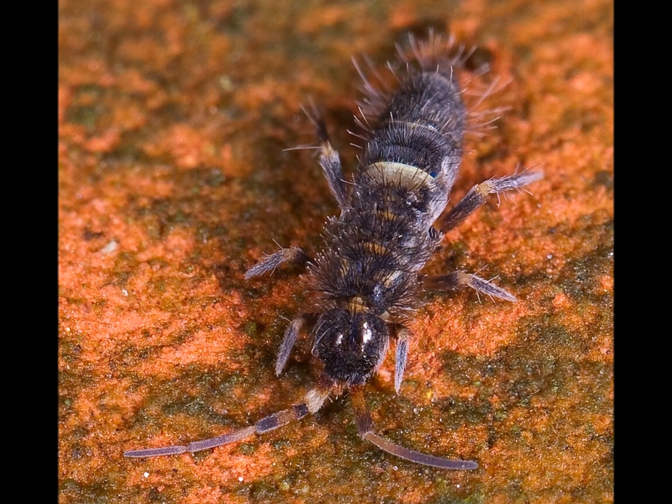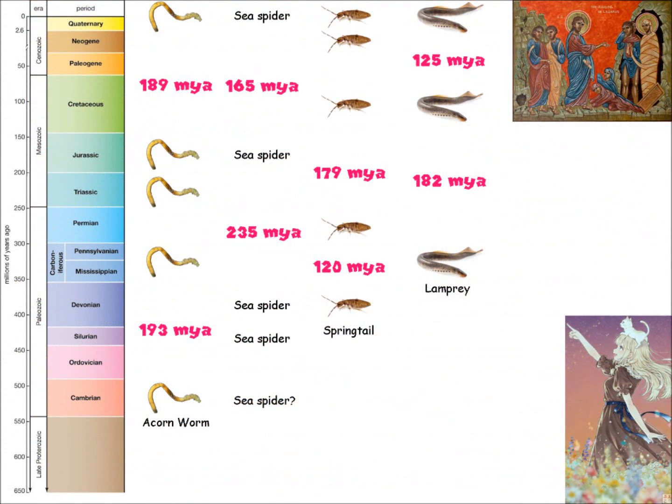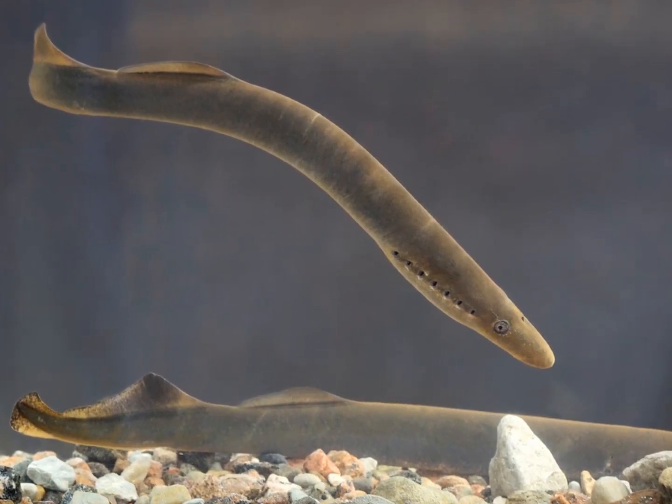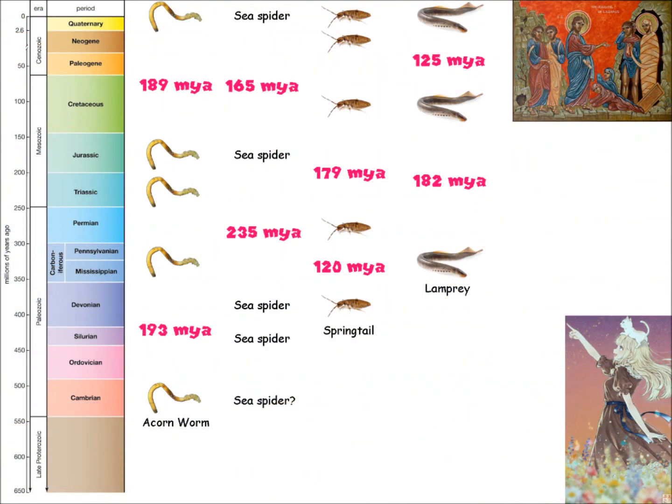Meanwhile, springtails have 120 million and 180 million year gaps in their own fossil record, and these gaps aren't just because they're soft-bodied either, as 14 different species are found when it reappears in the Cretaceous. But if you need even better evidence, there's also the lamprey, an order that has a skeleton and which lives on today that has 120 and 180 million year gaps in its fossil history as well.